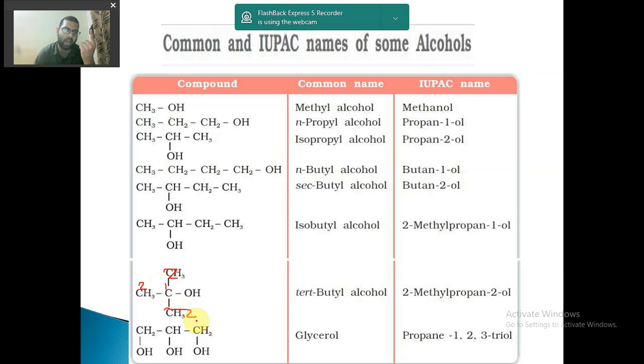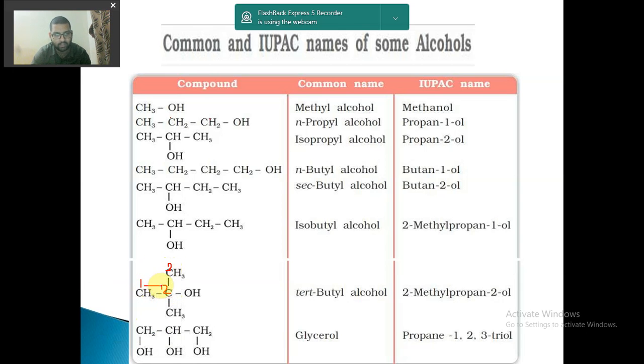This is my first priority. So first priority is the longest chain of carbon atoms. And here you see, if I select this chain, then only a 2 carbon atom chain is possible. So I will not select this chain, rather I will select the chain like this: 1, 2 and 3.